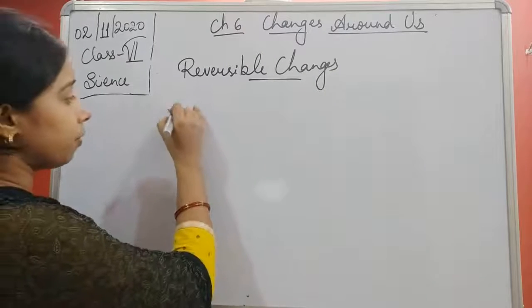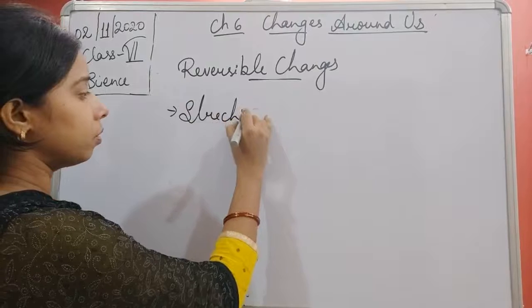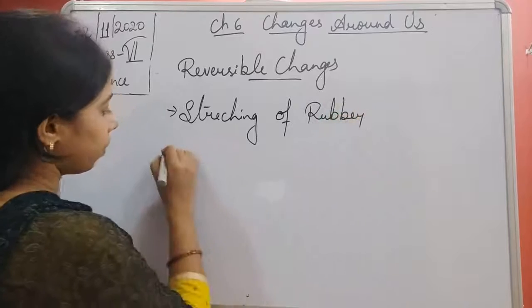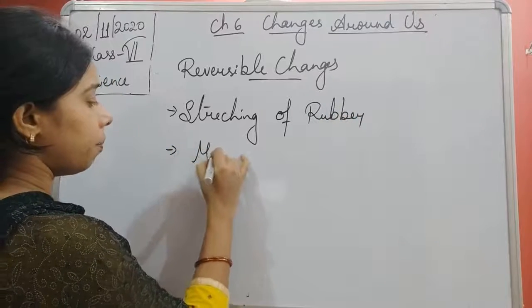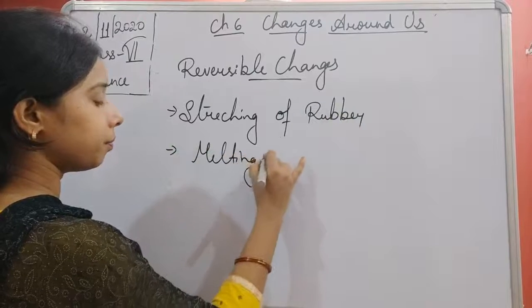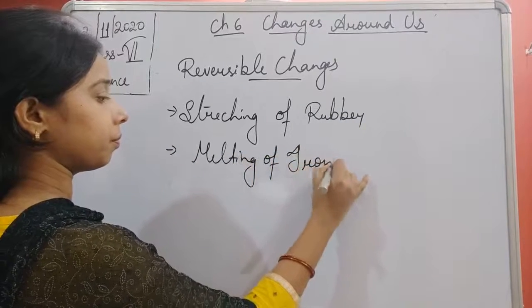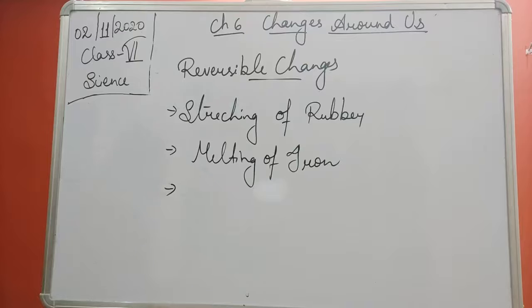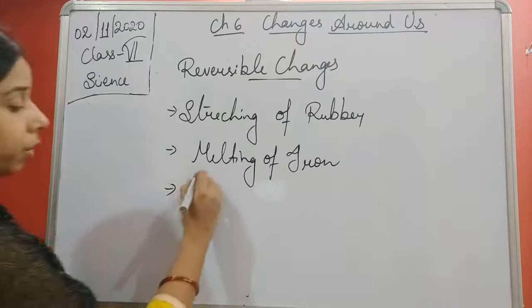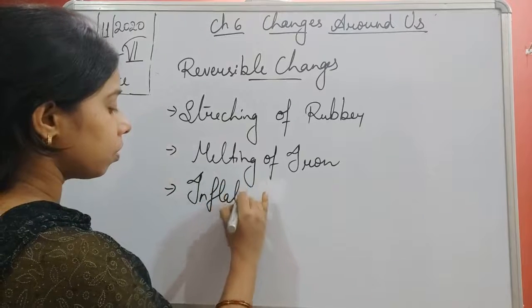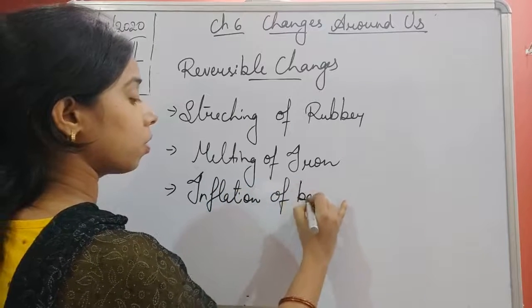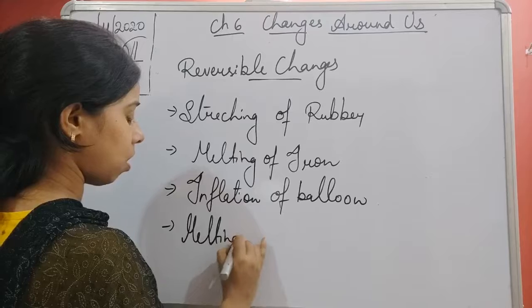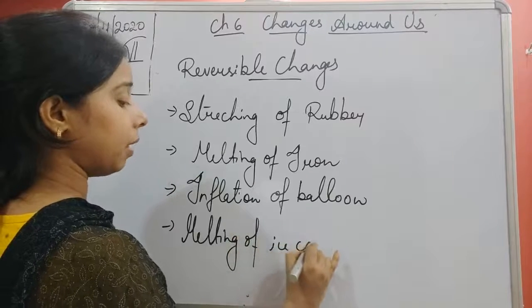So, students, if we talk about stretching of rubber, melting of iron, inflation of a balloon, melting of ice candy or ice cream, anything.